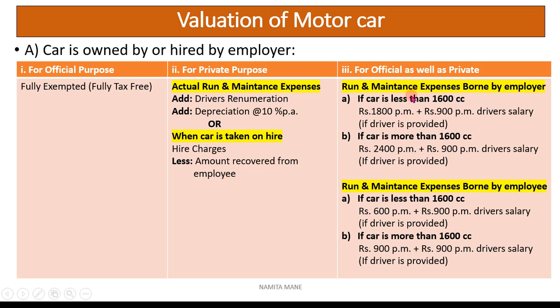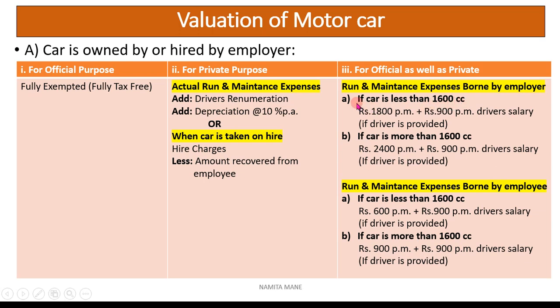Now this is very important. If the car is used for official as well as private purpose, then there are two conditions. First, running and maintenance expenses are borne by the employer. If the running and maintenance expenses are paid by the employer, then first we have to check if the car is less than 1600 cc.